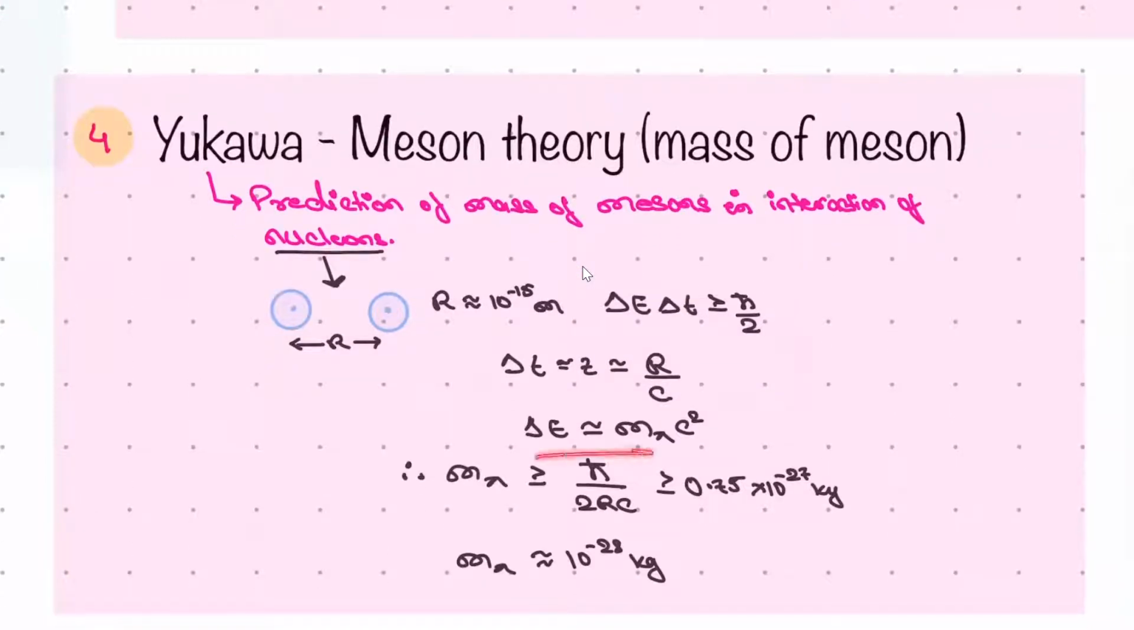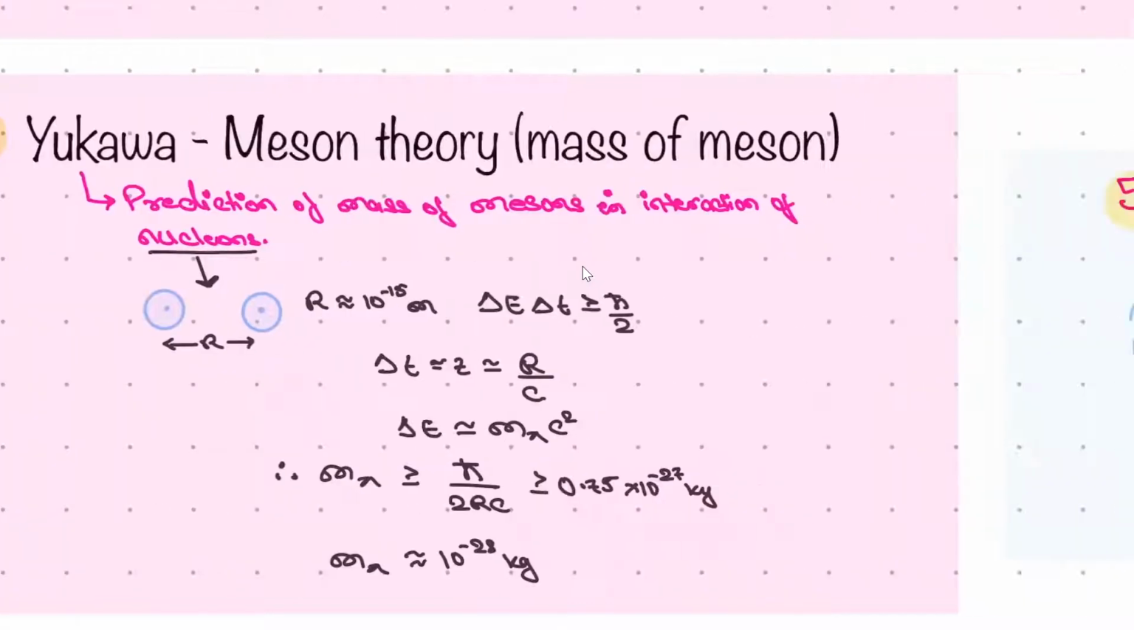So from here, delta E is what? M pi C square. M pi is the mass of the meson. So M pi, if you put it here and calculate, it is about 0.75 times 10 to the minus 27 kg. So from our theory prediction, not experiment, sorry, it is greater than that. And in theory, it is almost equal to 10 to the minus 28 kg, right? So it is near about that. So we can say that this is one of the applications of the uncertainty principle.